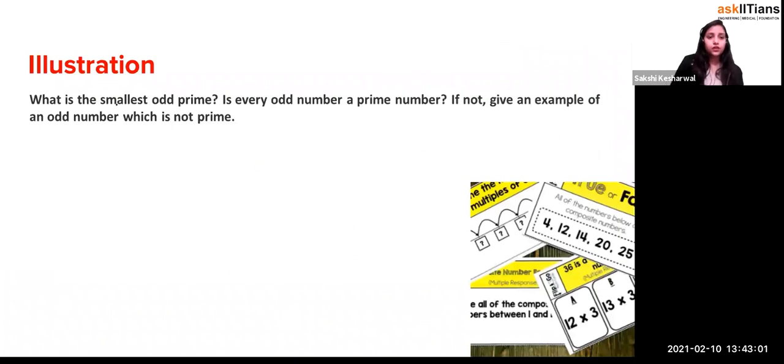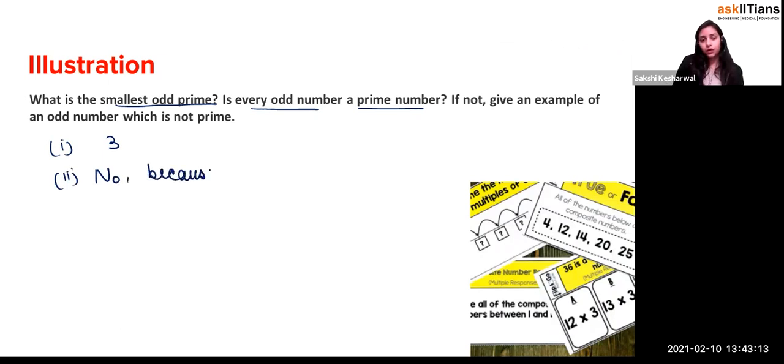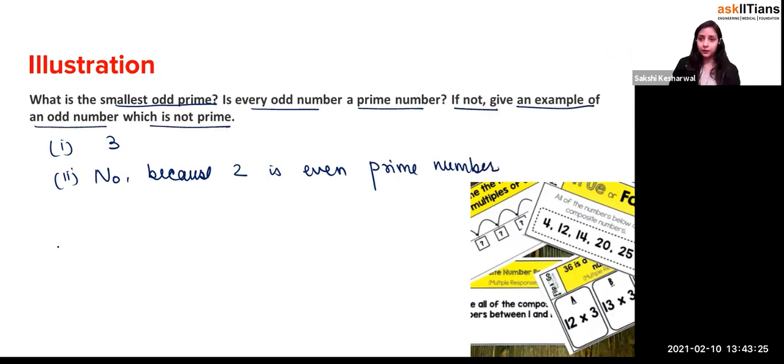Okay, what is the smallest odd prime number? The smallest odd prime number will be 3. Is every odd number a prime number? No, because 2 is an even prime number, right? If not, give an example of an odd number which is not a prime number. Is every odd number a prime number? No.